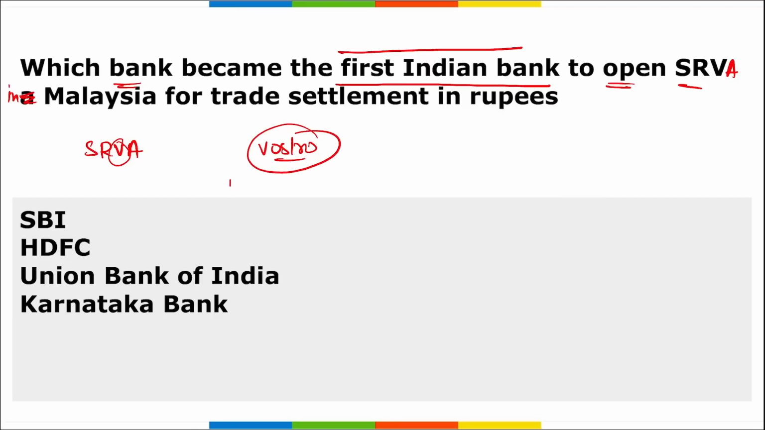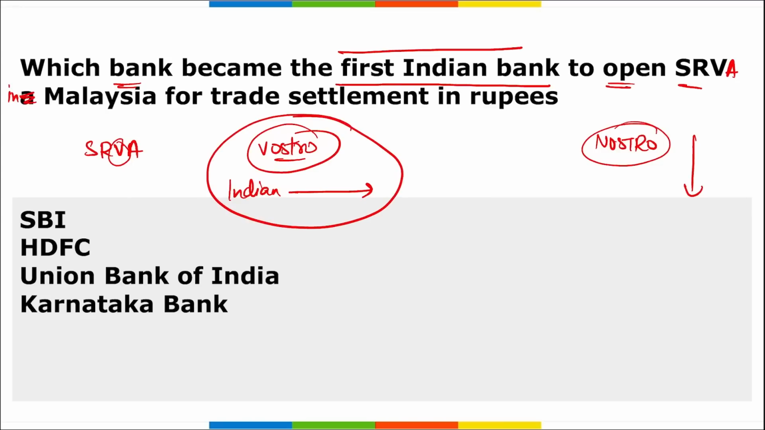What are Vostro accounts? When an Indian bank opens a bank account in a different country with which they want to trade. There are two types of accounts: Vostro accounts and Nostro accounts. Nostro accounts are those where the bank of the country we are trading with comes and opens its account in the Indian branch. And a Vostro account is when Indian banks go to that country and open a bank account in that country's branch. Right? So recently, Special Rupee Vostro Accounts have been opened with which country for trade settlement in Indian rupees?